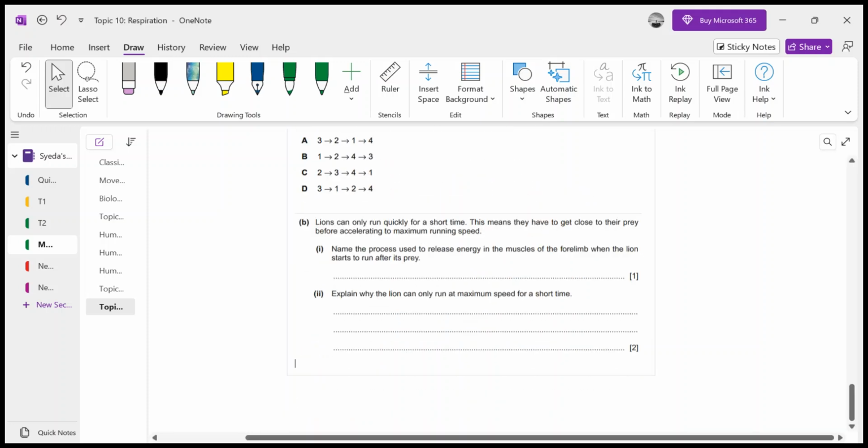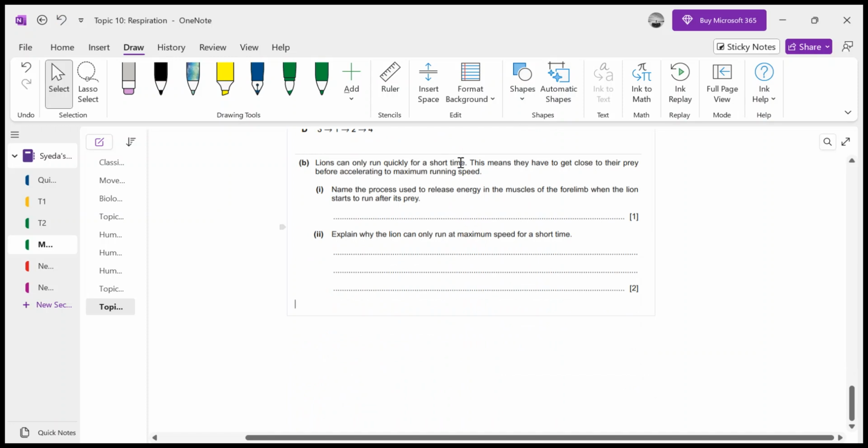Lions can only run quickly for a short time. This means they have to get close to their prey before accelerating to maximum running speed, right? They cannot run for a longer period of time, so they have to get close to their prey as soon as possible,